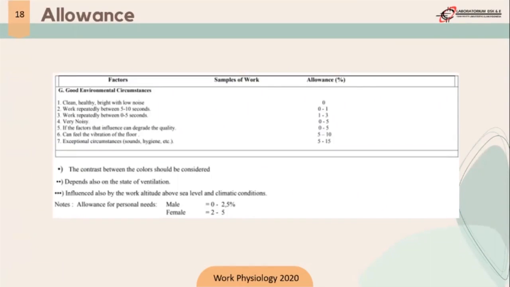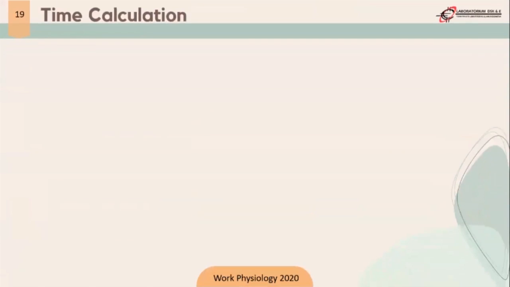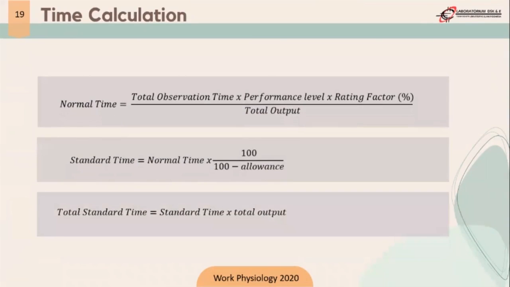There is a note that the allowance for personal needs for males ranges from 0 until 2.5, and for females from 2 until 5. After we calculate the rating factor and the allowance, next we must do the time calculation. In this case, there are 3 calculations: normal time, standard time, and total standard time.